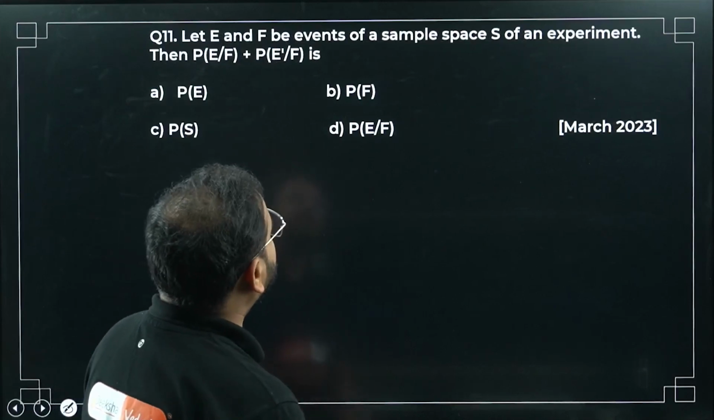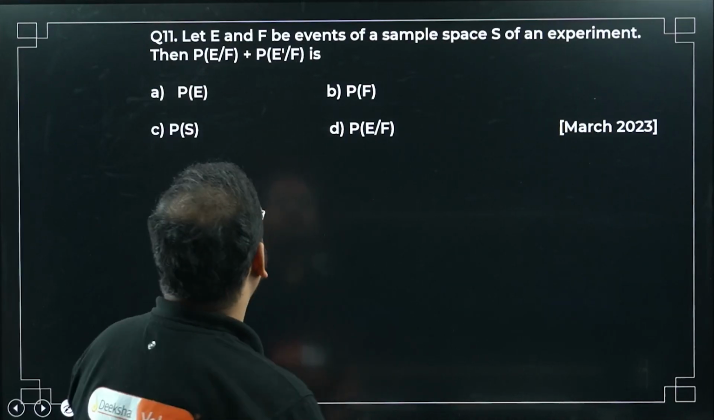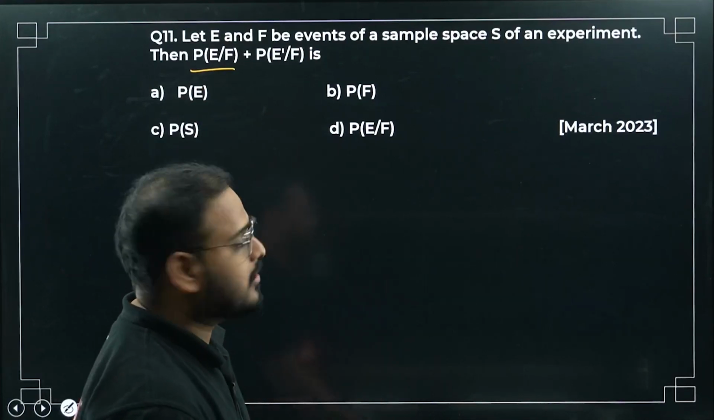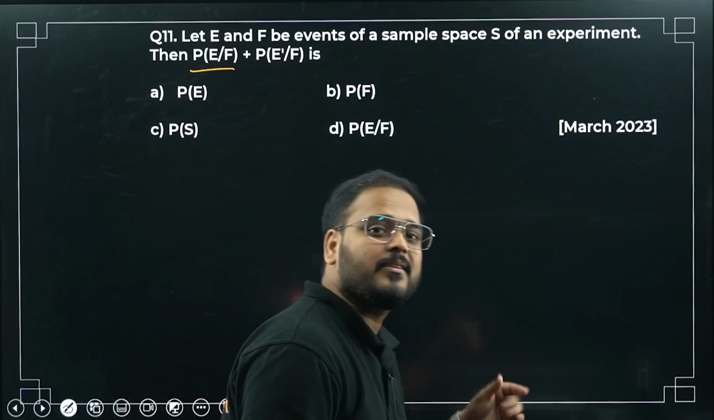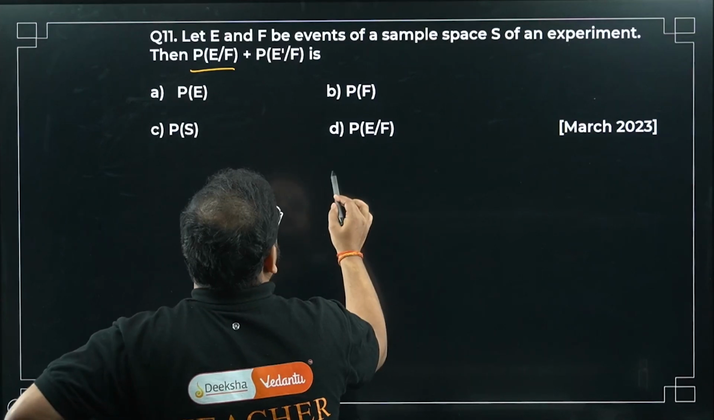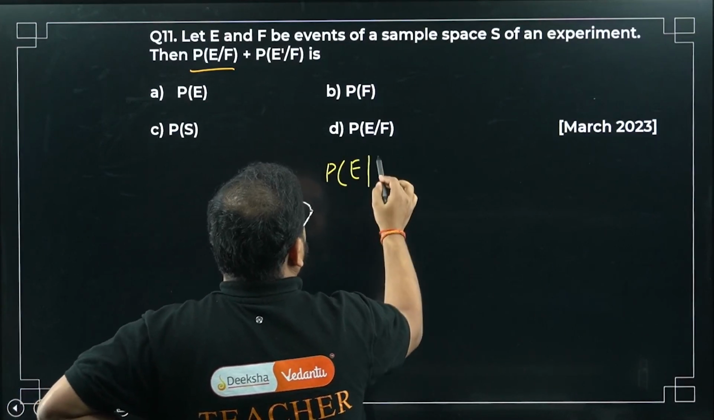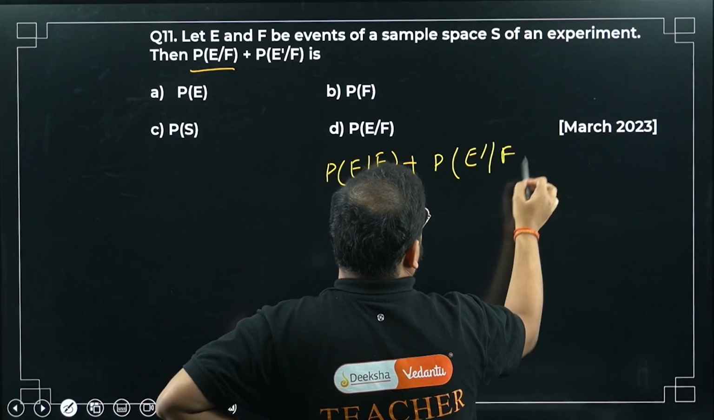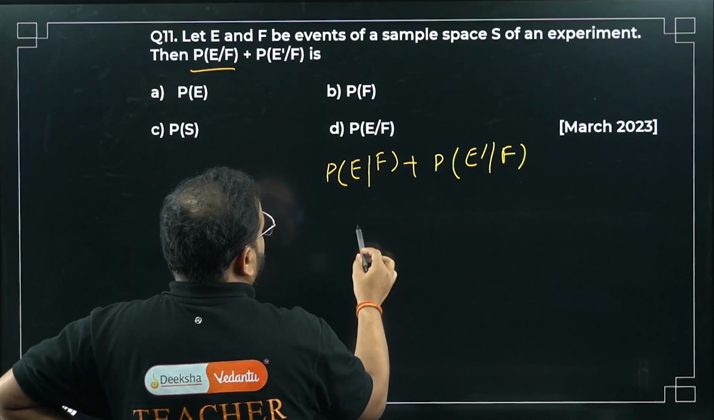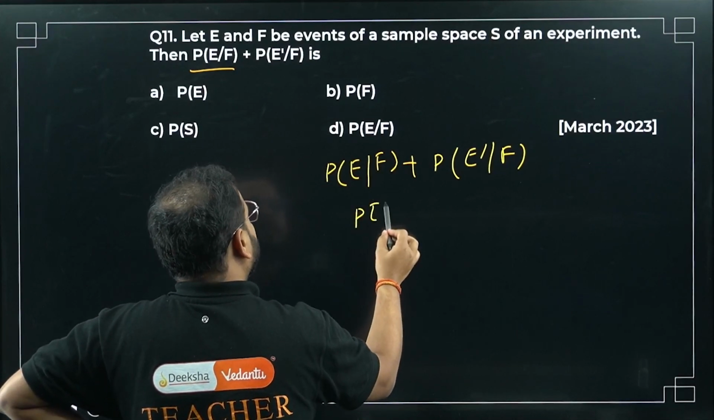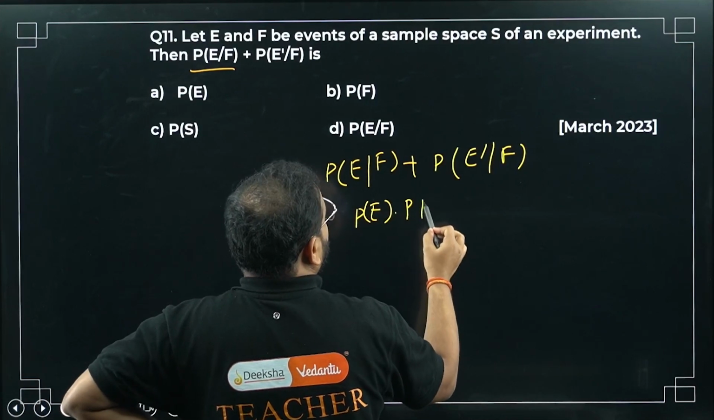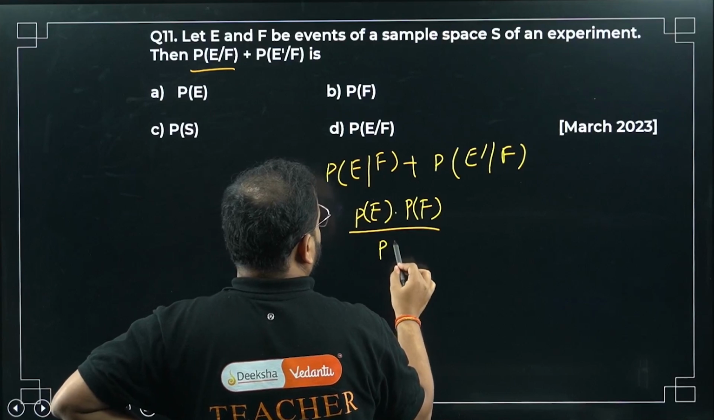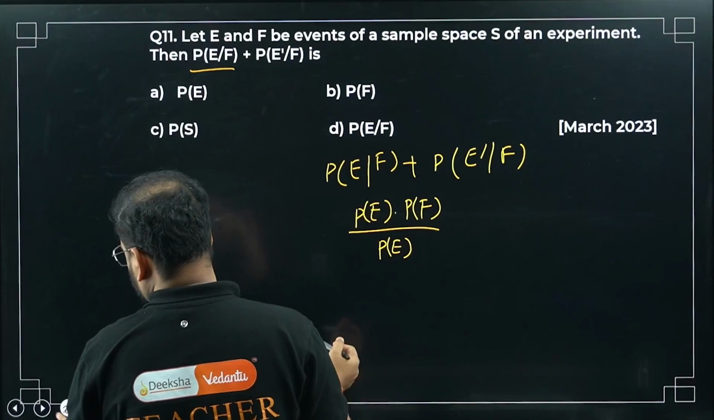Let E and F be the events of a sample space S of an experiment. What is the value of this? Probability of E given F has already occurred, plus probability of E dash given F. So we can write this. Please check. P(E|F) plus P(E dash|F) again. How is that, bacha? Please check. So it'll be simply P(E) times P(F), independent events, right? So P(F), divided by P(F). Okay, one second.